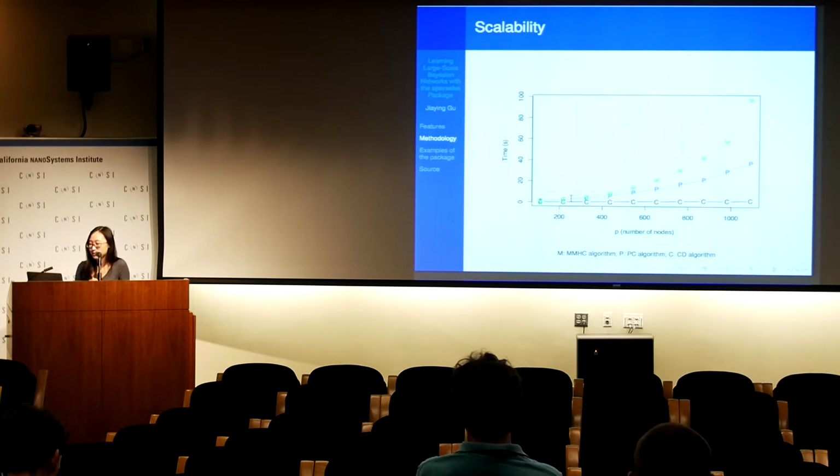We can see that when the number of nodes becomes large, when it exceeds 1,000, our CD algorithm can still be very fast, while the PC algorithm and the MMHC algorithm actually take much more time. However, these results are only constrained to Gaussian datasets. For a discrete dataset, our algorithm will not be this fast, and we're still working on making it faster.